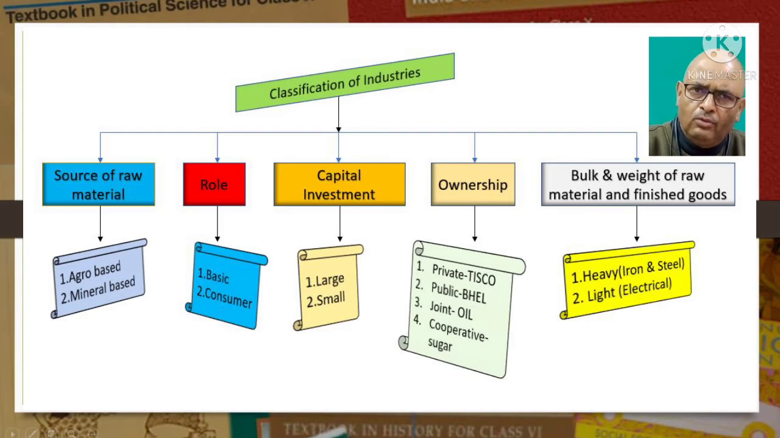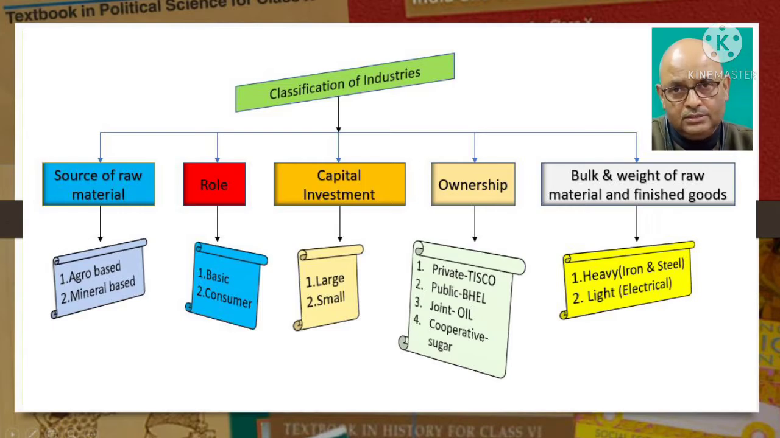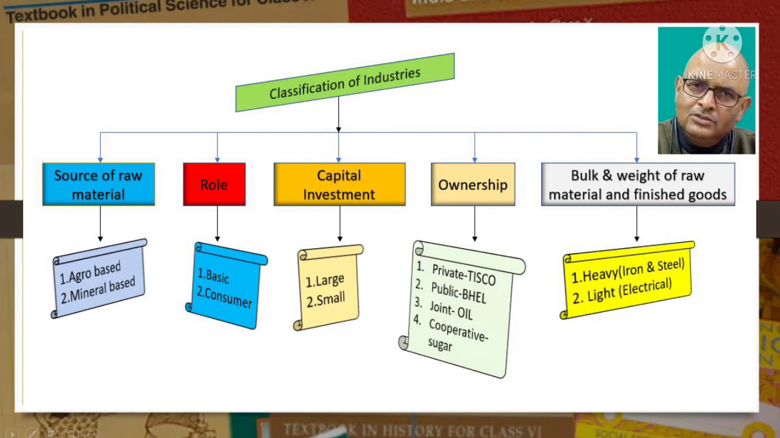According to their main role, we classify them into basic and consumer industries. Basic industries are those industries which supply their products as raw materials to manufacture other goods. For example, iron and steel industry. They are also called key industries. Consumer industries are those industries that produce goods for direct use by consumers. For example, sugar industries. Sugar is used directly by the consumers. So is the paper industry, producing toothpastes.